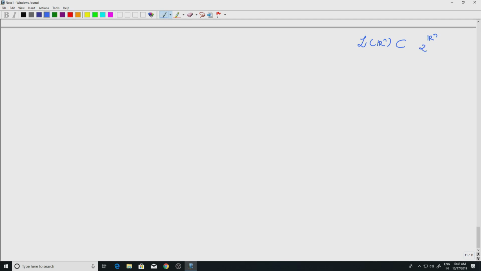So this is the power set. So we need to construct a subset of Rn which is not measurable. Okay, that is what we will do. Okay, so non-measurable set.